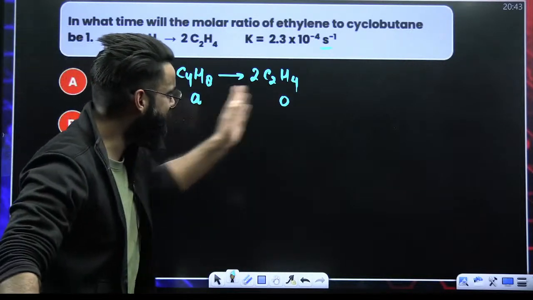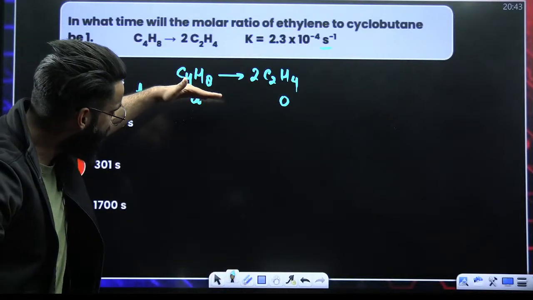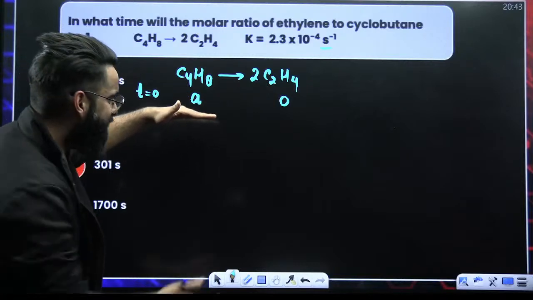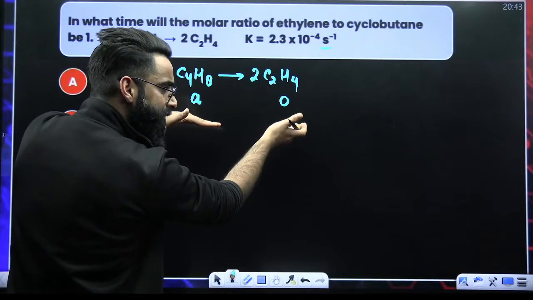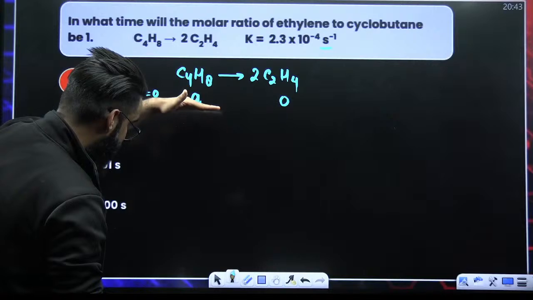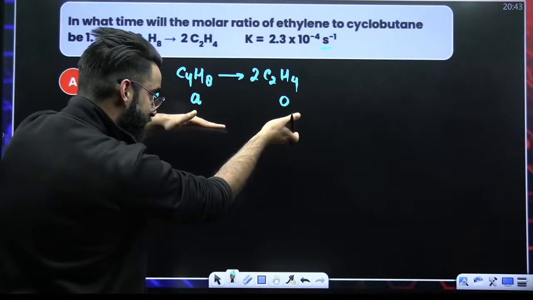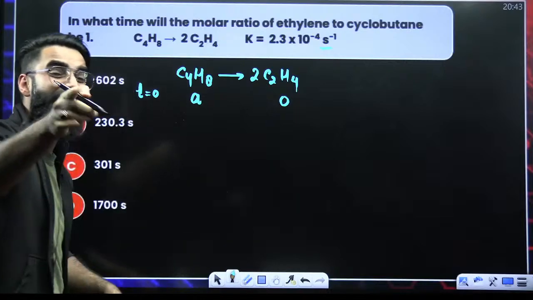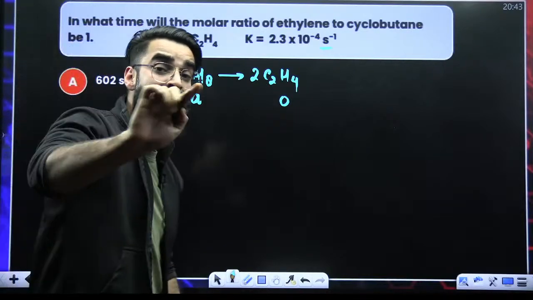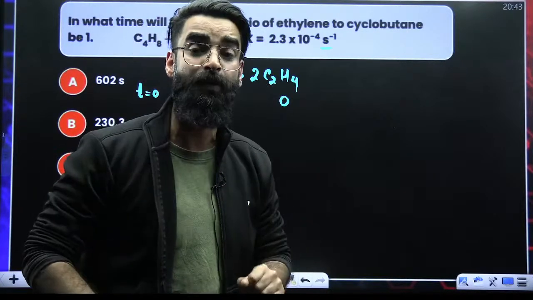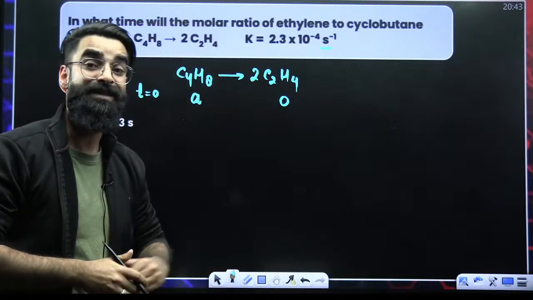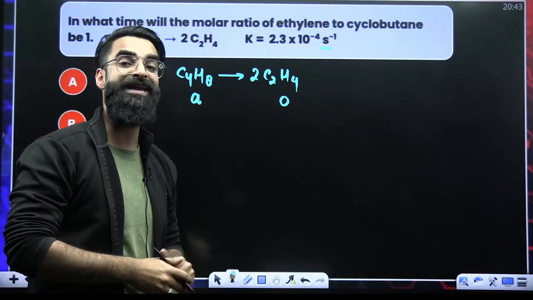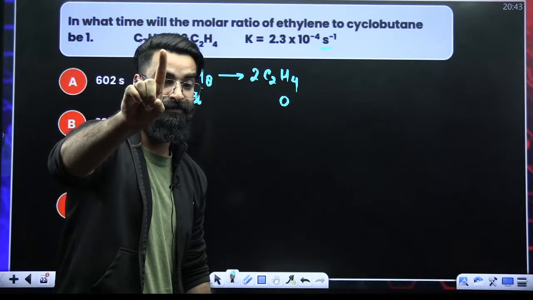Now with time, when the reaction starts, the moles of reactant are going to decrease and the moles of product are going to increase. Can I say there will be a time when the moles of reactant and product become equal? And when they become equal, the ratio of moles of product to reactant becomes 1. Do you understand?